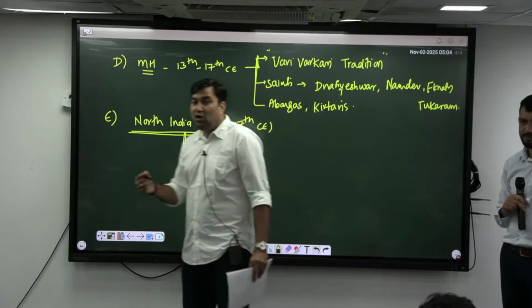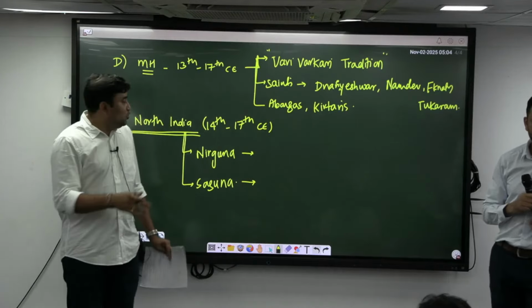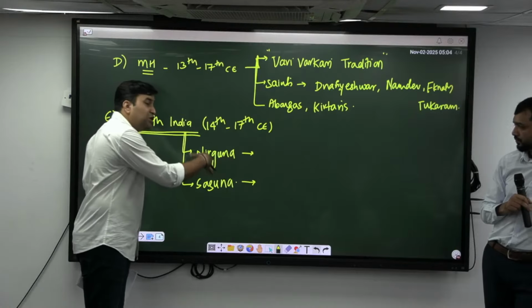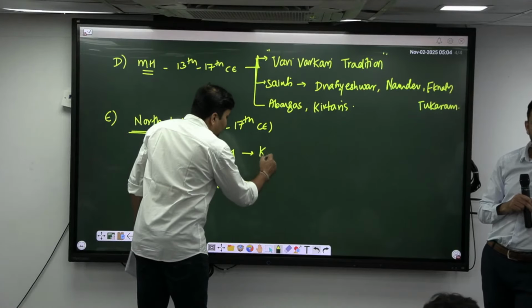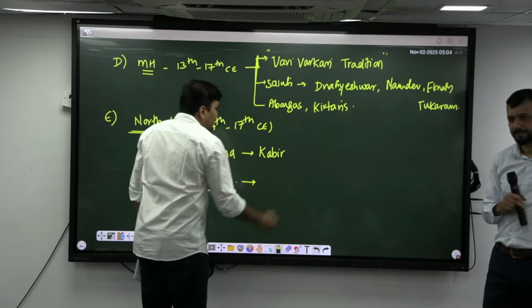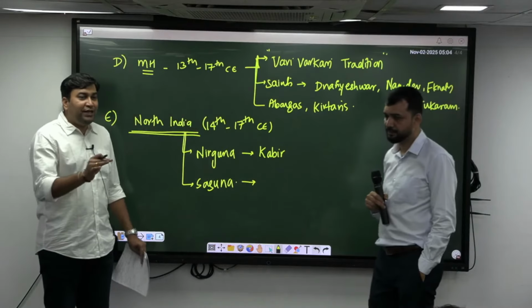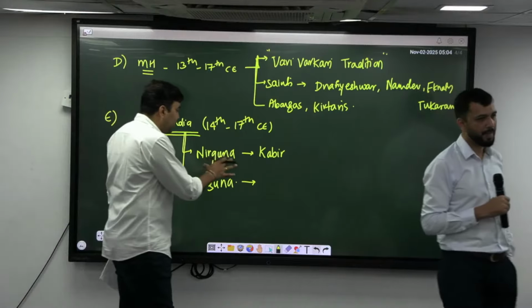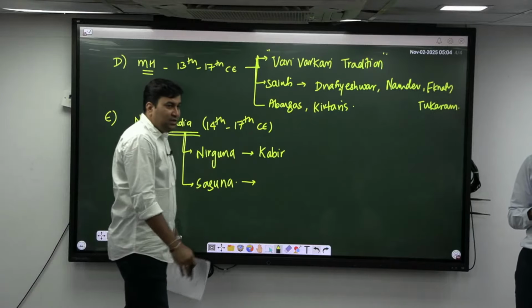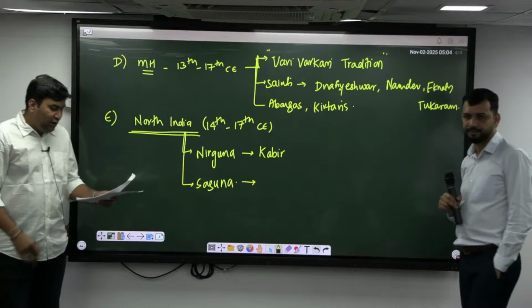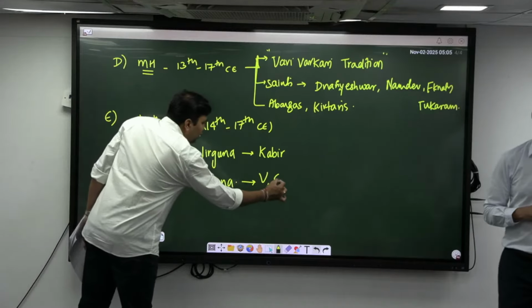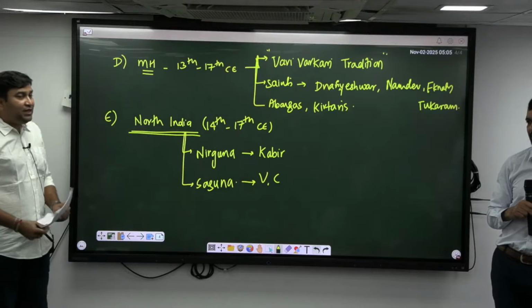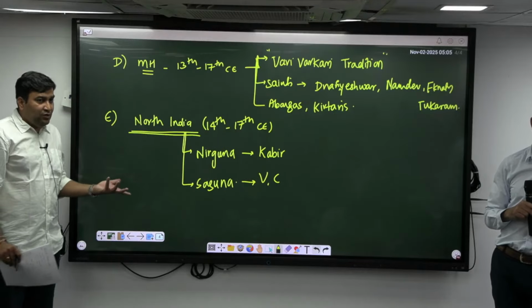Saguna means God with attributes. So you should know the major proponents of Nirguna. Who are those? Anyone? Kabir. Correct? There are many. We should know each and every person associated with the Nirguna and Saguna. In Saguna you have Vallabhacharya, Chaitanya, etc. All those things you should know here. We are going to go into detail, but here I am just making a timeline so that you can remember the things. So is this clear to you all?